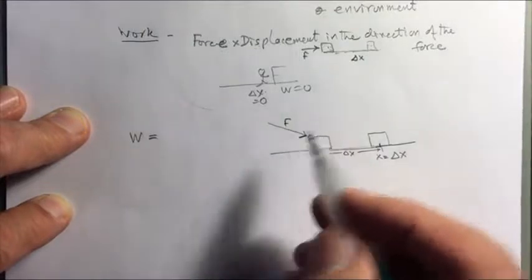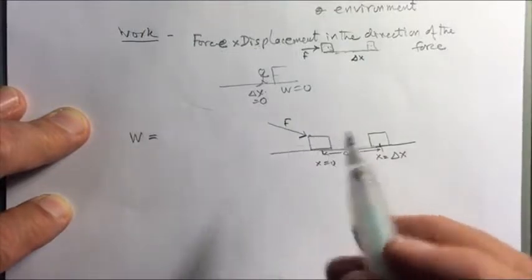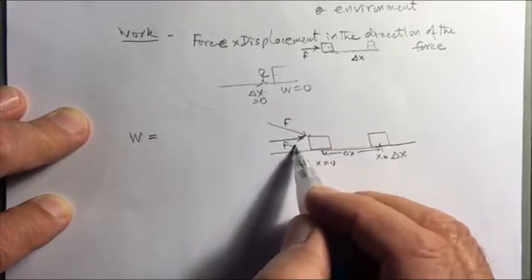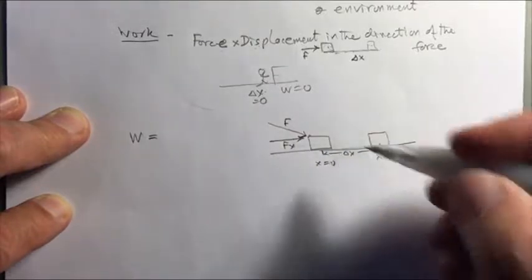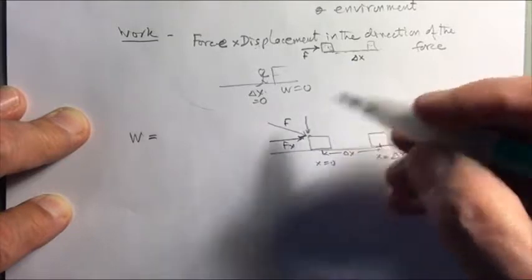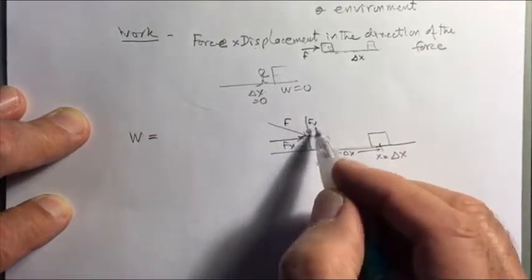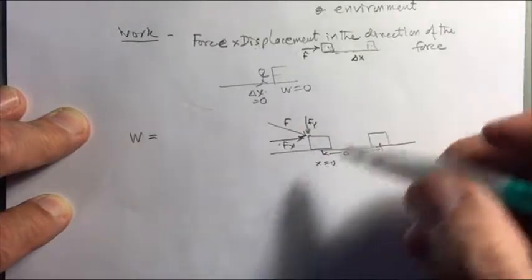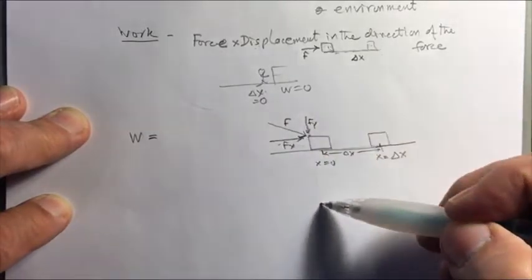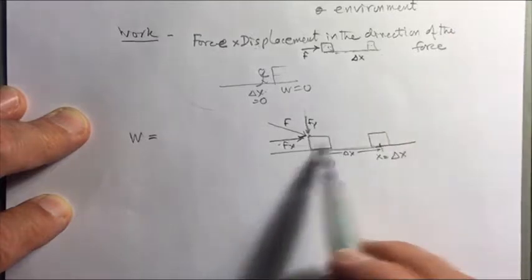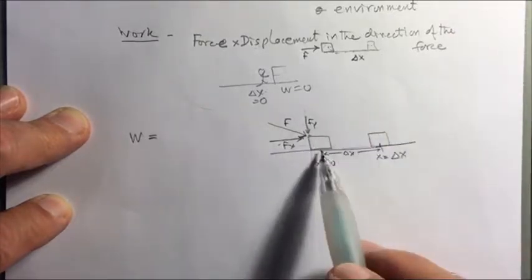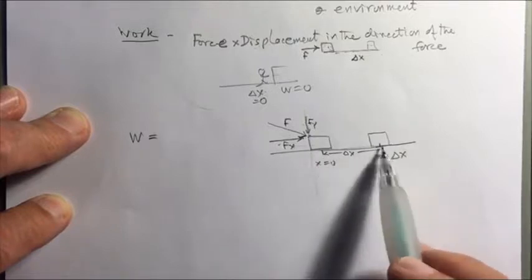So we have to take the components of the force: an x component, which is in the direction of the displacement, and a y component. So we break up the force into its x and y components. The y component is this way, but there is no displacement in the y direction. The x direction is this way, and the displacement is entirely in the x direction.